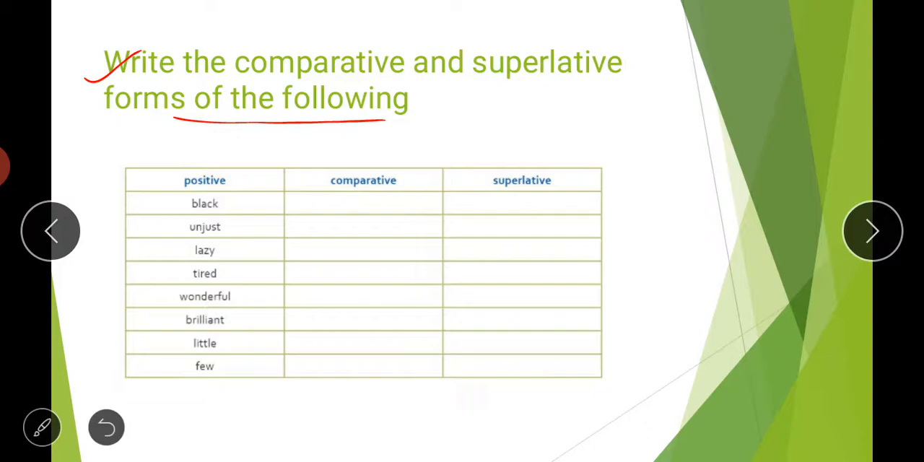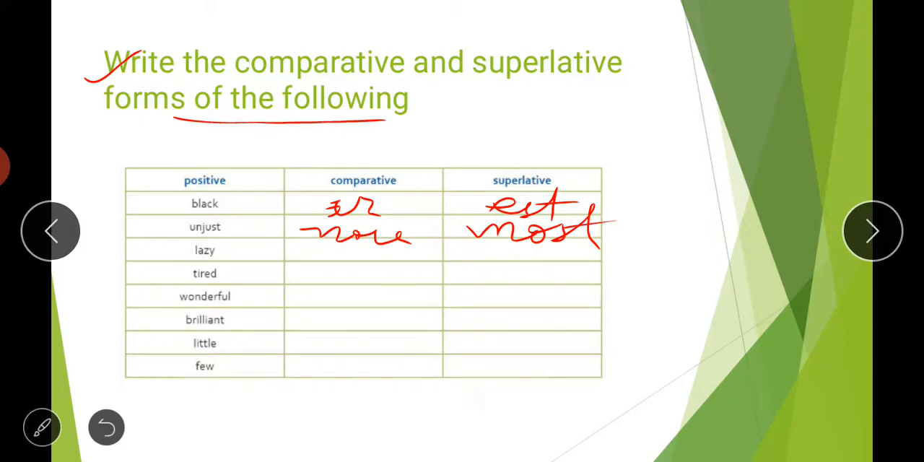So the first word is black. Black, comparative is blacker and superlative is blackest. So simply what we have to do here is add er here and est here. Don't mind my writing, you will get the answer key also. Don't worry about the writing if it is not clear to you. So listen to me very carefully here. Black, blacker, blackest. Then unjust. Unjust will take the words more and most. More unjust and most unjust. So here your answer will be more, most.